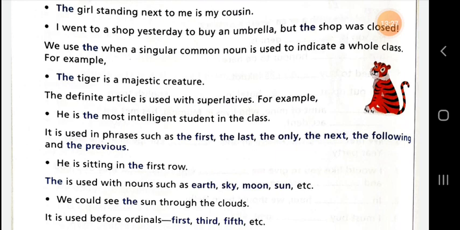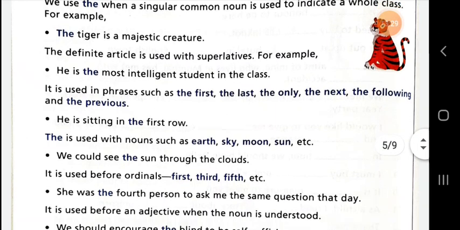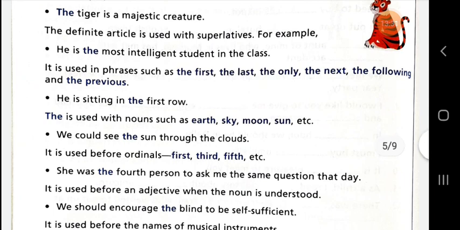Next point I am going to tell you. The is used with nouns such as earth, sky, moon, sun. Meaning to say, we use the with the names of unique things, those that are only one in the world, in the universe. We could see the sun through the clouds.